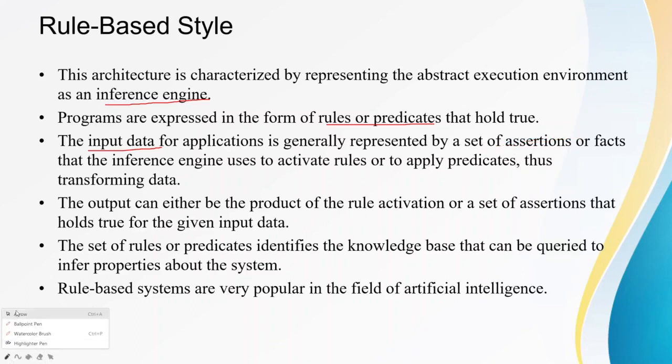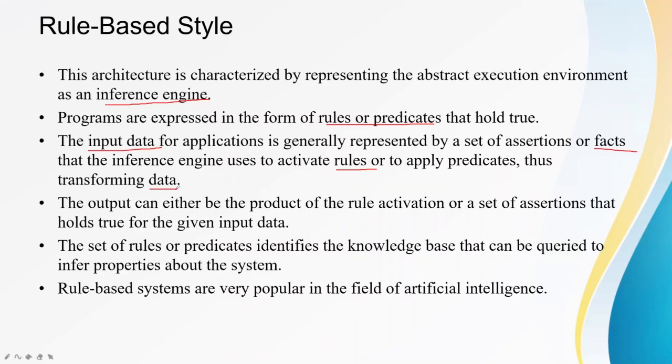So what is the input here? The input is a set of assertions or facts. Input is facts that our inference engine uses to activate rules, and finally they will transform the data. So there will be an input which is a set of facts, rules which apply on these inputs, and finally transform the data.